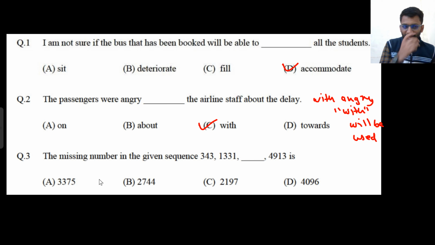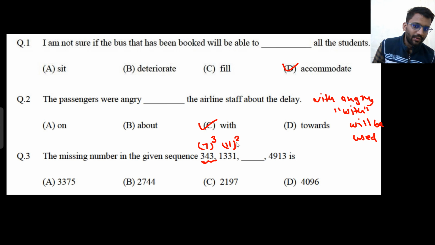So if I see this question directly in the exam, what will I think? This feels like a cube of 7. We remember the cube of 7, right? Then I can think this would be a cube of something. This feels like a cube of 11. I don't know which number's cube this number is, so I can find the cube root. I will take my calculator and find the cube root of this, and it would come out to be 17, as far as I remember. Yeah, it would come out to be 17. So 7, 11, dash, 17.